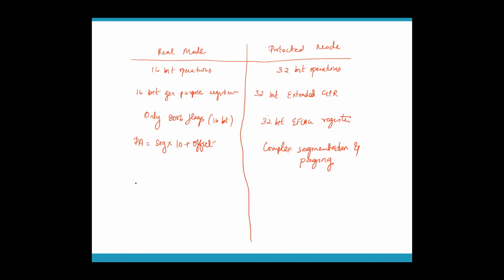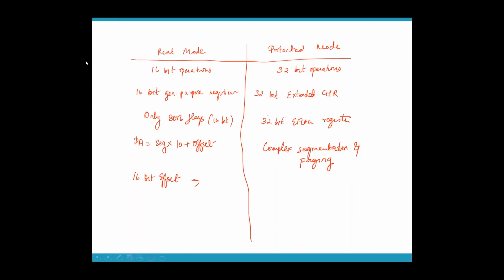Now, here your offset register is a 16-bit offset register, right? SI, DI, all those are your index registers. SP, BP and all are your offset registers. Together they are generally called offset registers. So here you have 16-bit offset registers, which means, what is the maximum size that your segment can have?